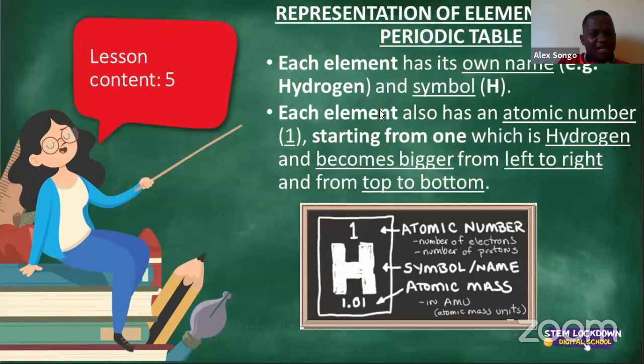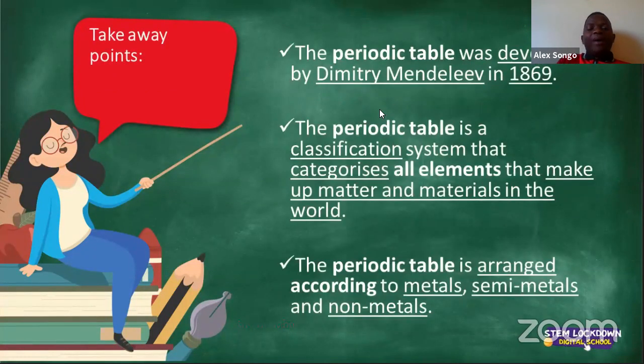Thank you, Mutswedi. Okay, ladies and gentlemen, I want us to talk about what we've learned today. What are the takeaway points? Number 1, the periodic table of elements was developed by a chemist called Dmitry Mendeleev in the year 1869. Number 2, the periodic table of elements is a classification system of all the elements of matter and materials that are found in the world according to 3 categories. On the left, those would be the metals. In the middle, semi-metals or metalloids, and on the right-hand side, those would be the non-metals. The periodic table of elements is arranged, as I've explained, in those 3 different parts.